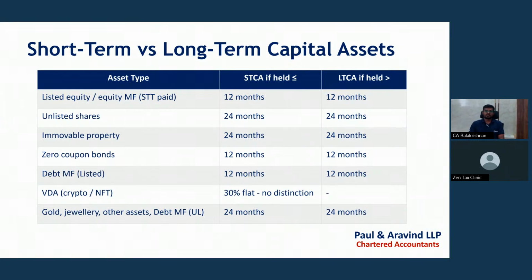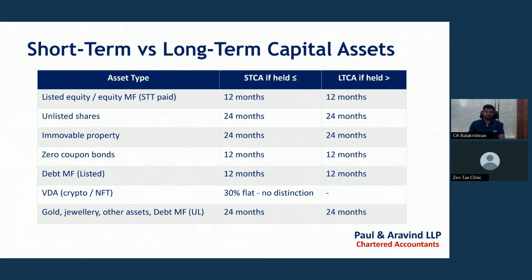Why are long-term and short-term capital assets important? Because of the tax rates. Tax rates are different for long-term capital gain and short-term capital gain, so we need to understand this also. Zero coupon bonds held for more than 12 months will be treated as long-term capital assets. In debt mutual funds, it is a short-term capital asset if held less than 12 months.